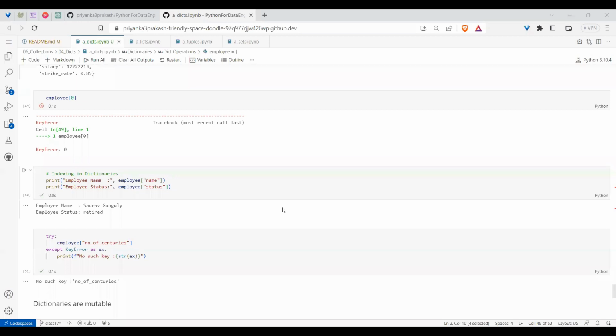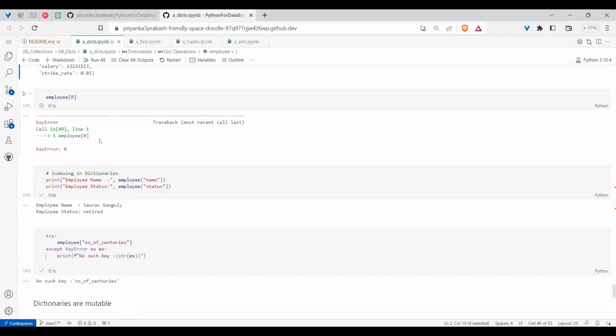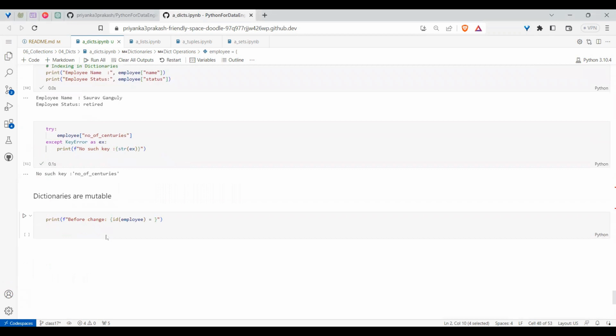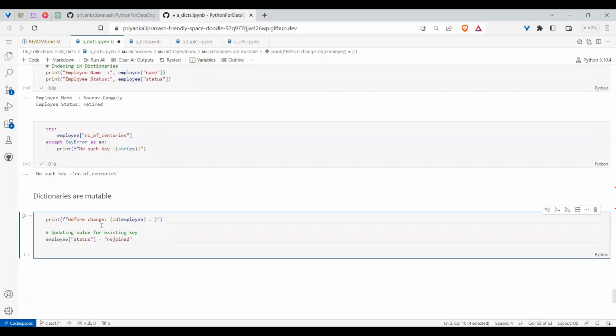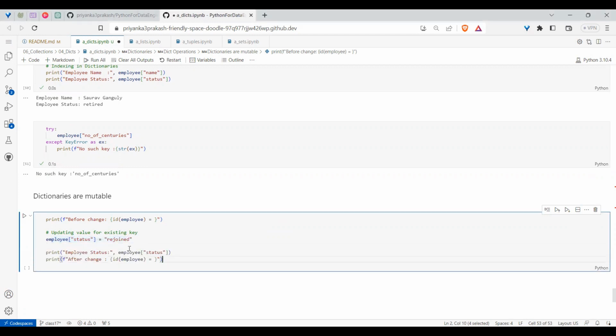You can see that there is a status which is retired, which I want to change. So if you want to update an existing key, the process is the same. You need to say employee of status is equal to rejoined. I have an existing key which I want to change. After changing, I want to see what the latest value is and what the address location is.